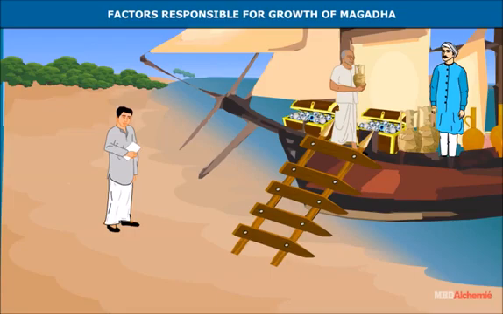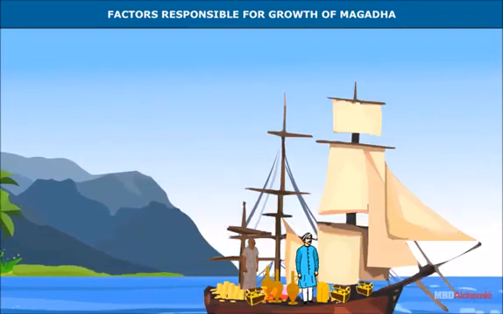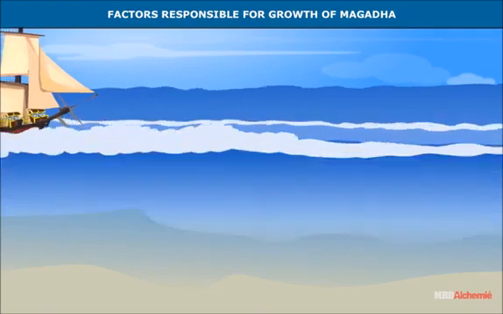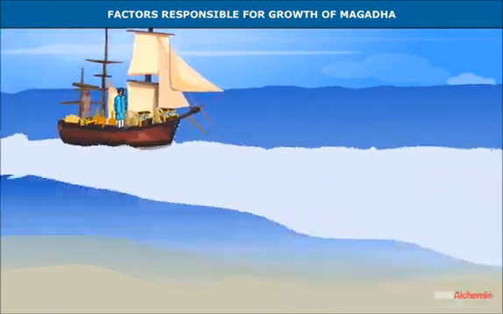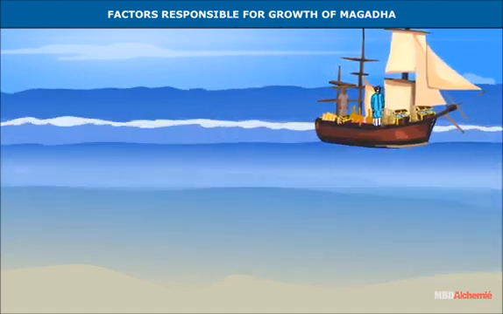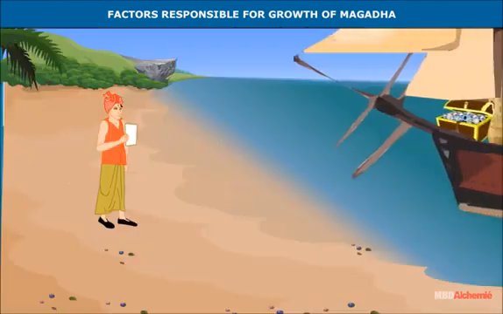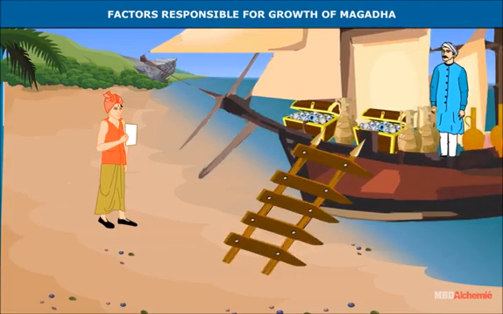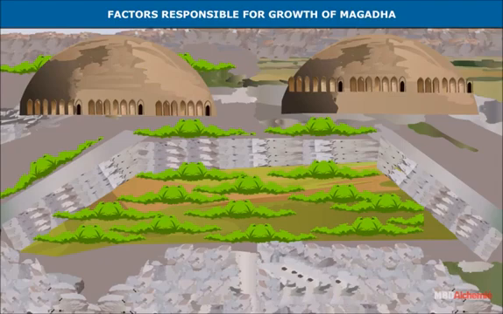Trade. Ships could bring precious stones and spices from South India to Magadha. Trade from South India was carried on through the Bay of Bengal. The ships entered the port of Tamralipti at the mouth of the Ganga, near where Kolkata is now located. Sailing up the mighty Ganga, these ships unloaded their costly cargo at Champa. This made Magadha very rich. The province of Magadha also benefited from the rise of towns and the use of coins. This encouraged trade and commerce in the kingdom.